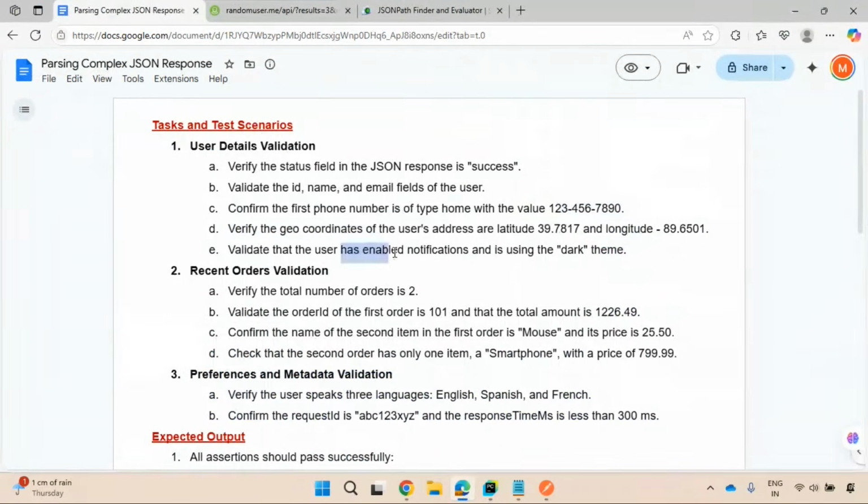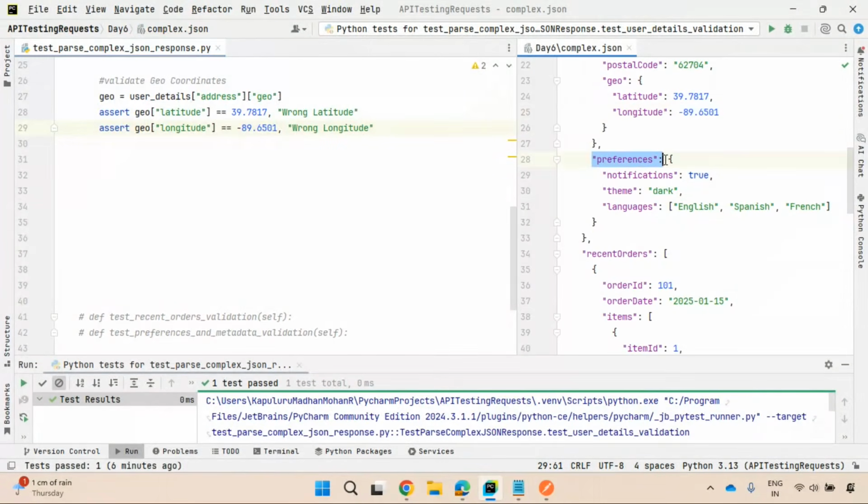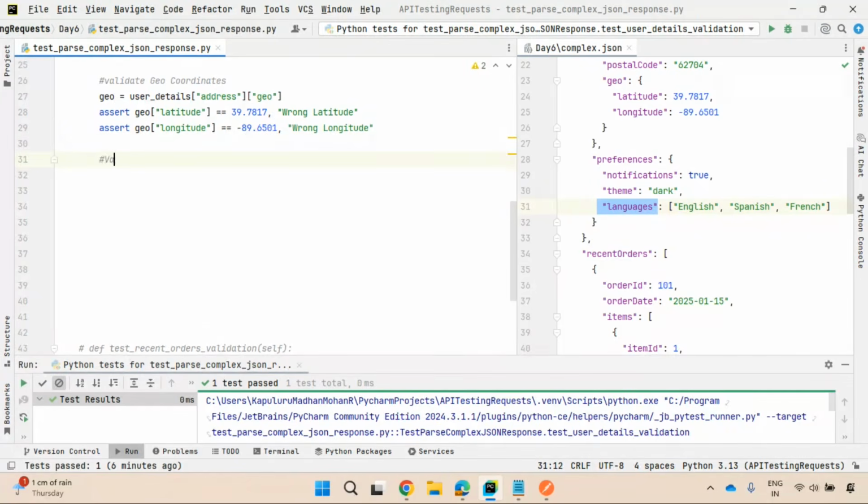Let us see a few more validations. Validate that the user has enabled notifications and is using the dark theme. It is there in the preferences. If you go to preferences, you have notifications, the theme key, and languages also. So we'll do these validations. Validate preferences. You need to capture these preferences.